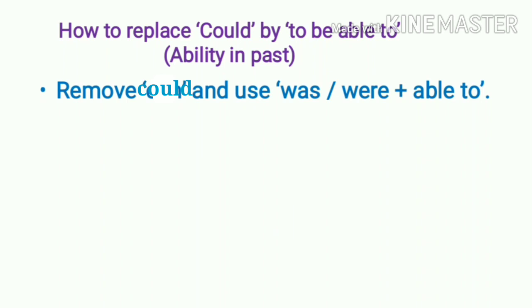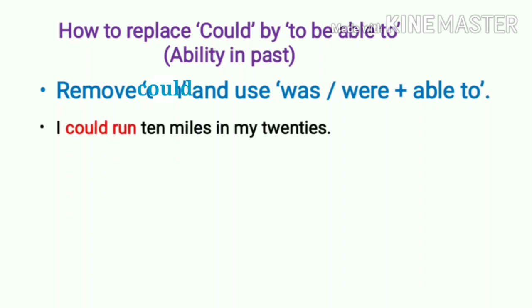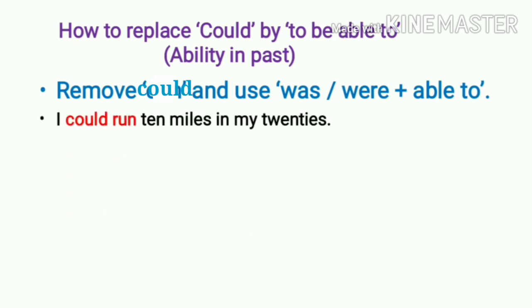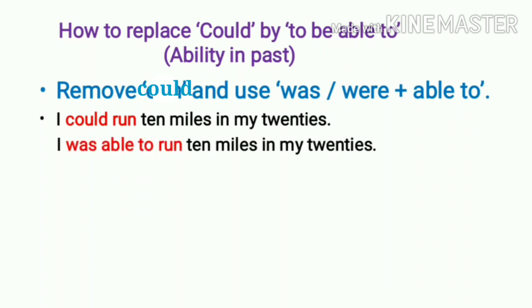Now see, can is present tense. And so we make the use of am is are for can. But for could, we make the use of was were. I could run 10 miles in my 20s. I was able to run 10 miles in my 20s. I have removed could. Could is a past tense, so I can make the use of either was or were. Subject I, that is singular, and so I have made the use of was. And so the statement is, I was able to run 10 miles in my 20s.